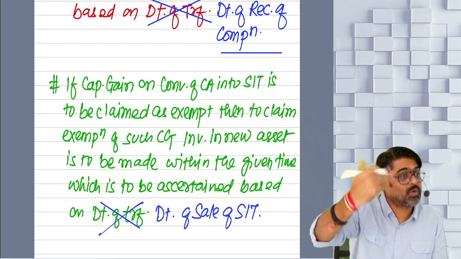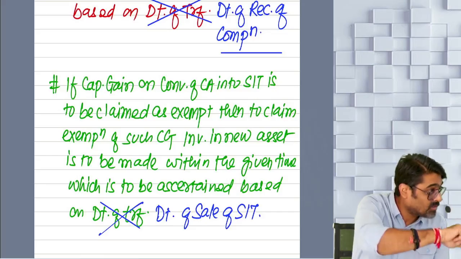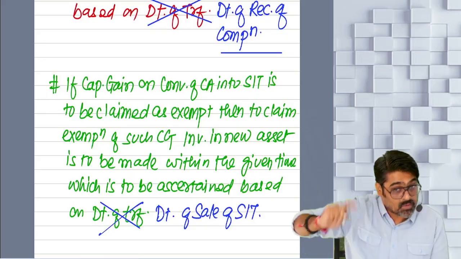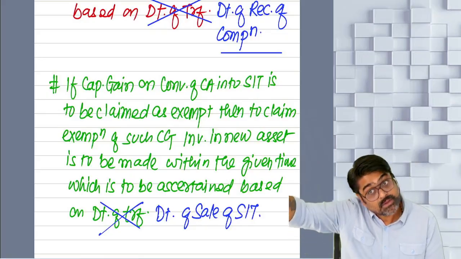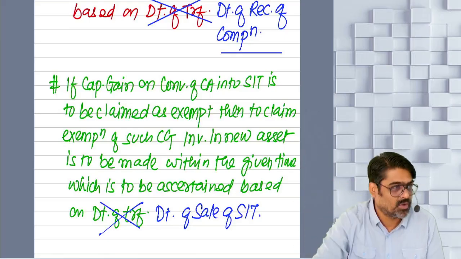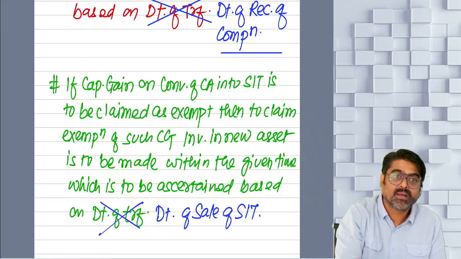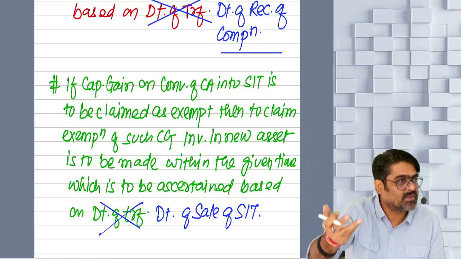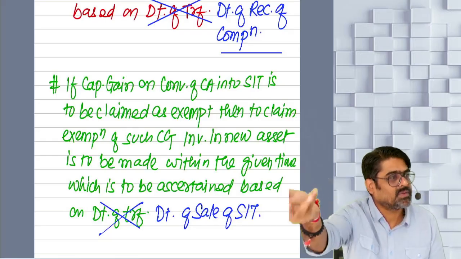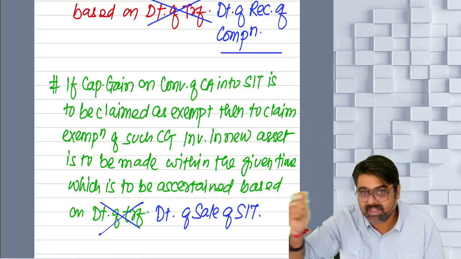One year backward, two years forward, three years forward, yes or no? That time we are going to count from the date of transfer? No. Date of conversion into stock in trade? No. We are going to count it from the date of sale of stock in trade, because the gain will be taxable in the year in which the stock in trade is sold. So to claim the exemption out of that gain, investment in the new asset should be made within the given time from the date of sale of stock in trade only. Common sense. Yes or no? This is the CBDT circular.